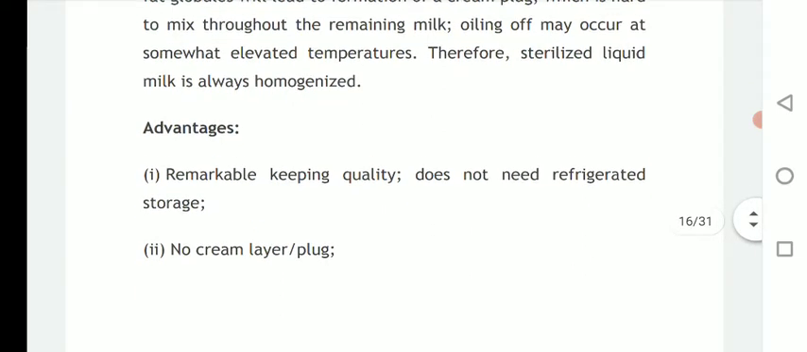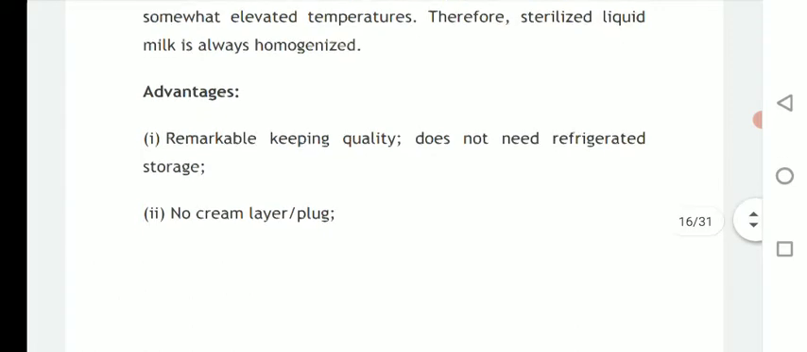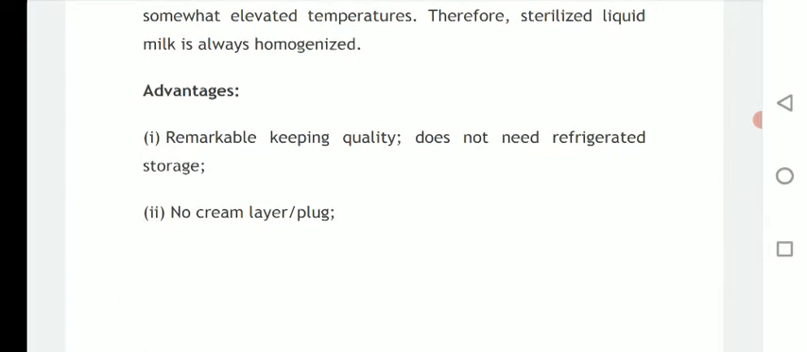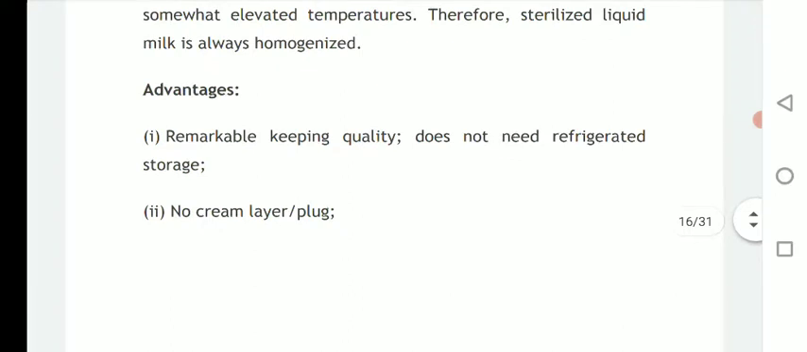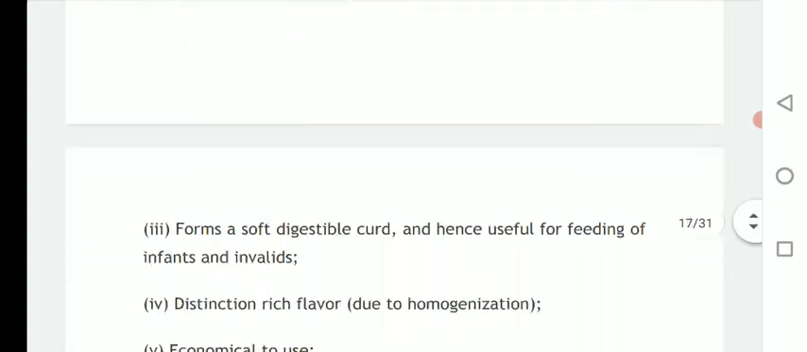So there are some advantages of this ultra high temperature technique. First, remarkable keeping quality. After this ultra high treatment, you can keep the milk for a longer period, up to some 10 to 15 days, and still consume it within that time span. It does not require refrigerated conditions. Then, no cream layer or plug. You cannot find any kind of cream layer or plug in ultra high treated milk.